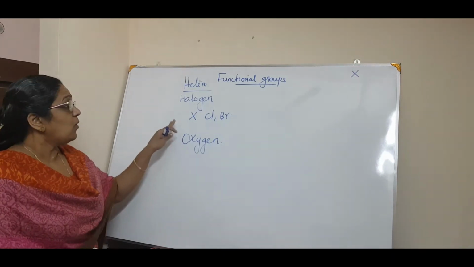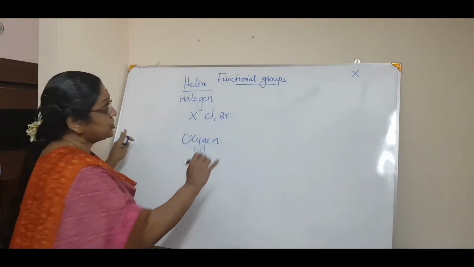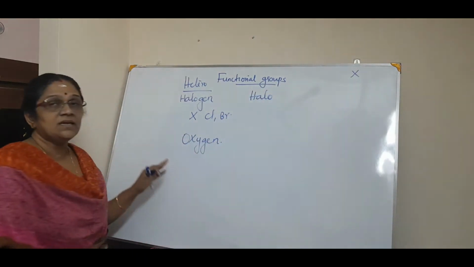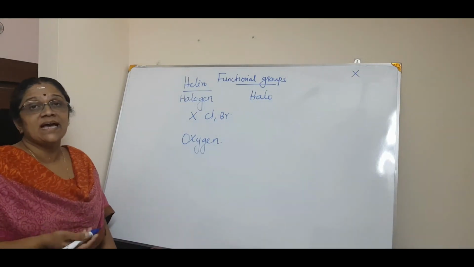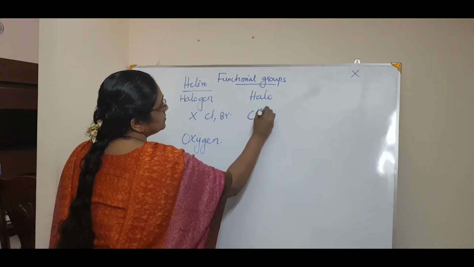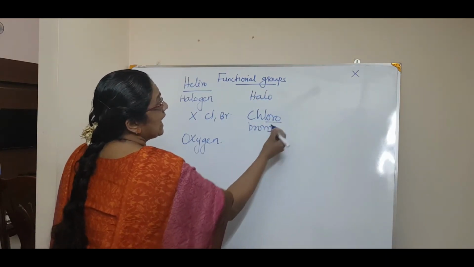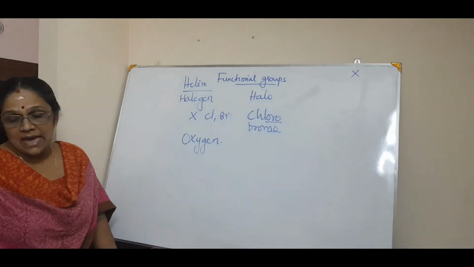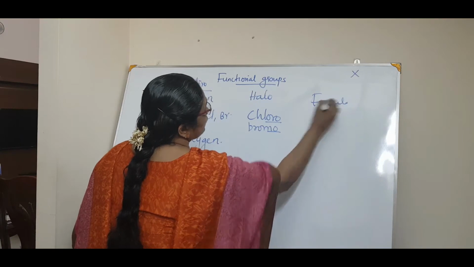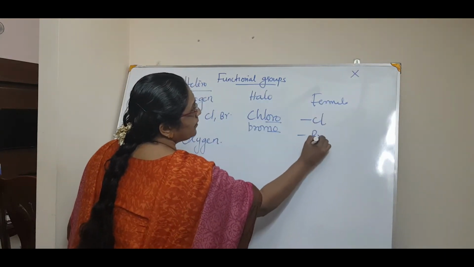Now, where the heteroatom is halogen, you call the functional group halo. Chlorine you say chloro, or bromine means bromo. That is the halo functional group. Now we will see the formula of the functional group. Chlorine I put like this, or bromine like this.